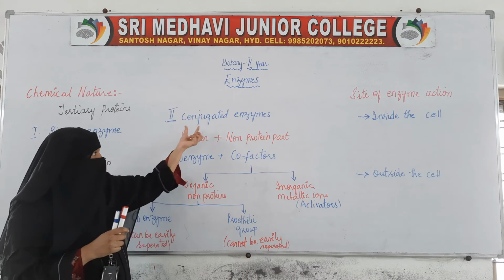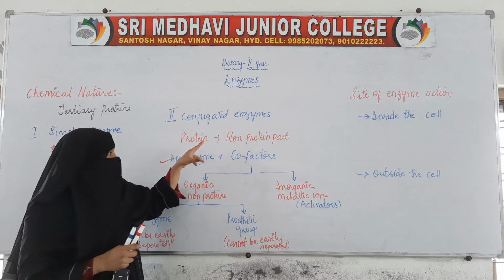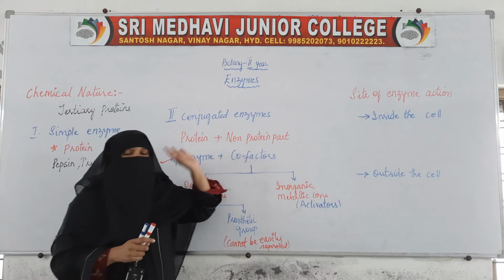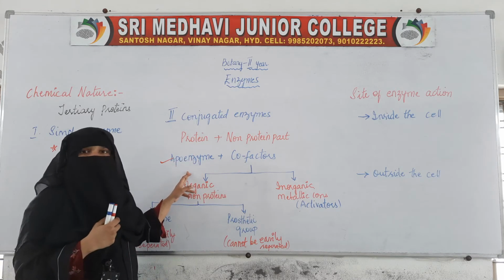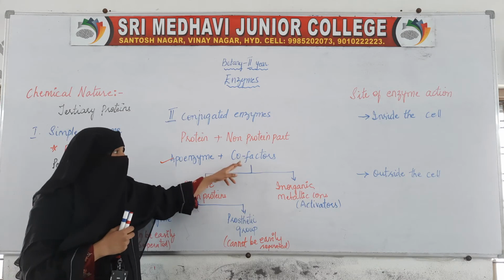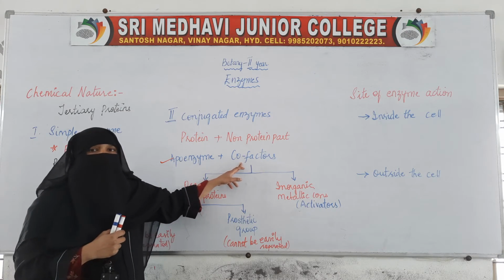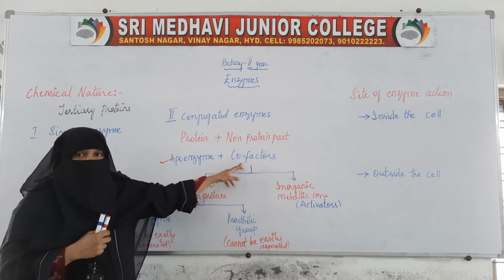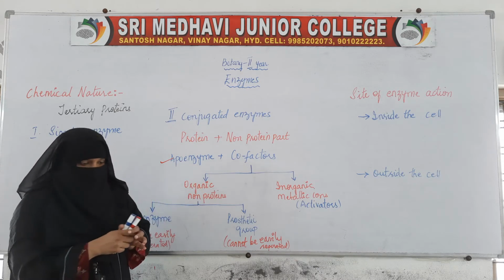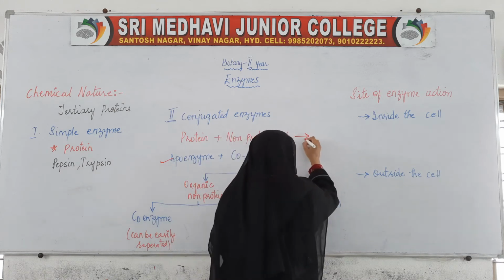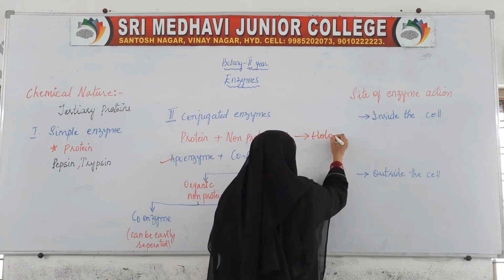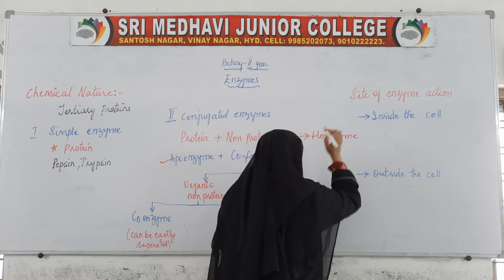Conjugated enzymes are made up of two things: the first is the protein part and the second is the non-protein part. The protein part is called the apoenzyme and the non-protein part is called the cofactor. Together they are called the holoenzyme.